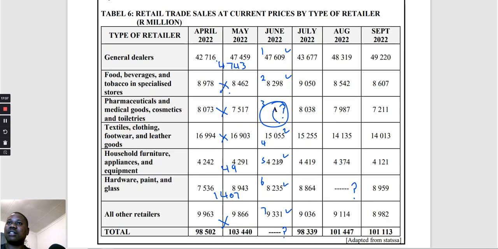So they say food, beverage, and tobacco. Where is it? These are the food. Yes. Okay, here it is. Let me just remove this one. This guy, prices. So we need the middle number here. The first thing that you have to do to earn marks here is arrange your numbers. You can arrange from the biggest to the smallest or smallest to the biggest. Okay, let's start with the smallest number there.